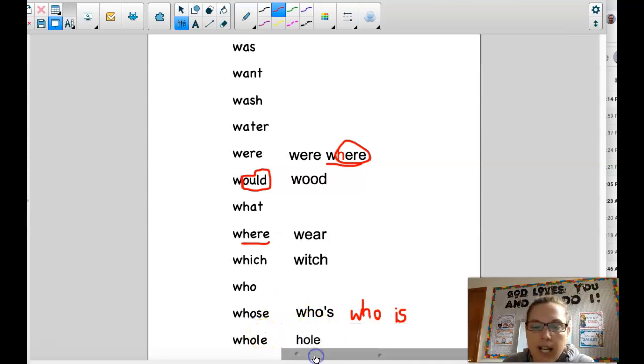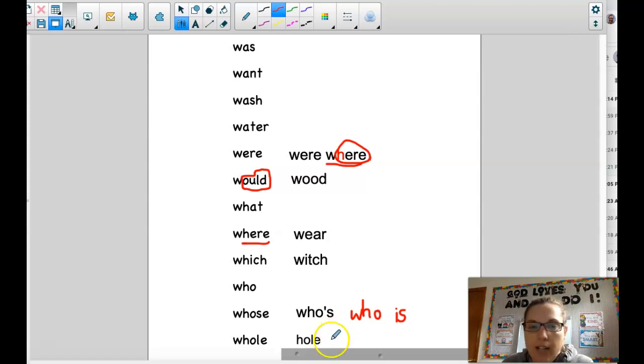Whole is also a homophone word. W-H-O-L-E can be used in a sentence like this. I would like to eat a whole sandwich, not a half of a sandwich. H-O-L-E can be used like this. The dog buried his bone in the hole.